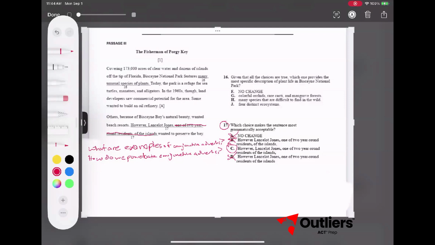So it's the start of the clause. Then we just have this interruption, this parenthetical that's telling us more information about Lancelot Jones. And then the verb is wanted. Lancelot Jones wanted to preserve the bay, which is perfect. And that is going to confirm our answer C.